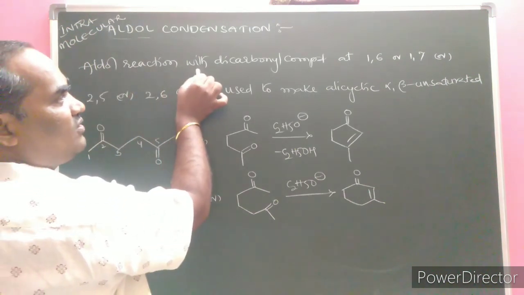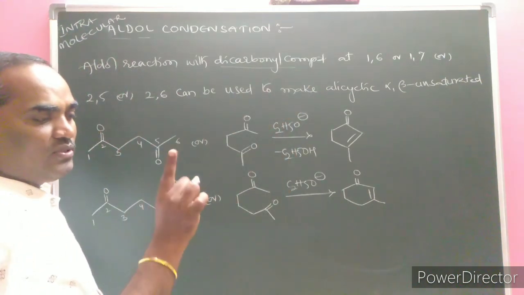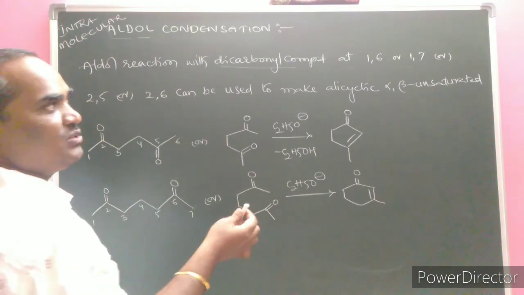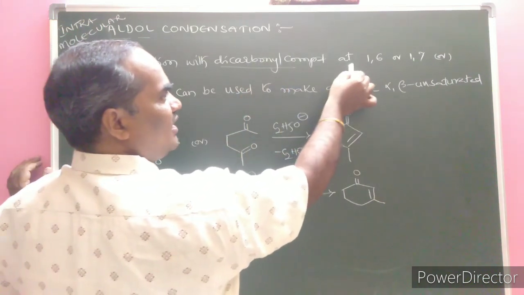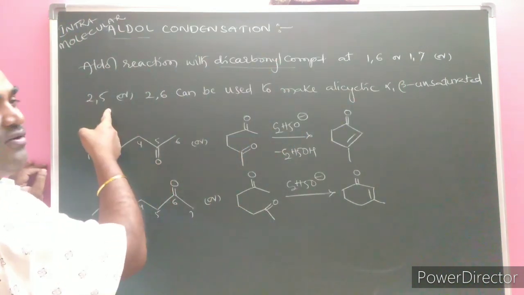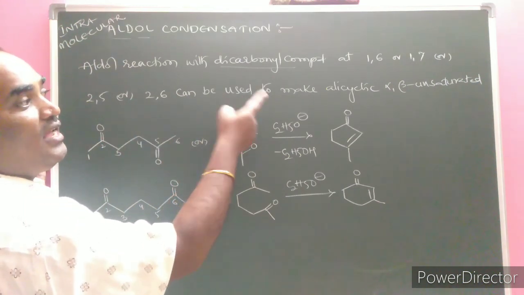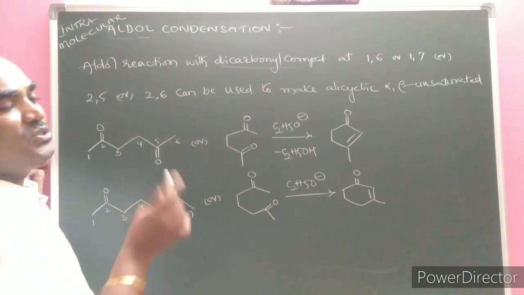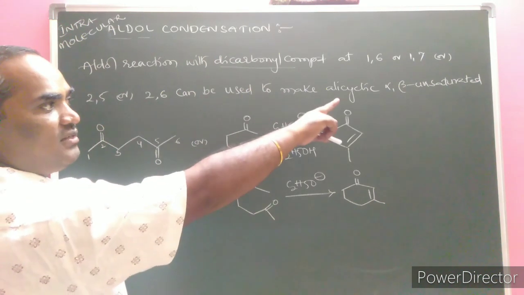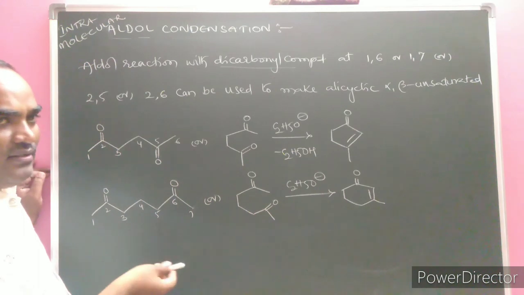Aldol condensation reaction with dicarbonyl compounds. Two carbonyl compounds, either 2 aldehydes or 2 ketones, or one of each, at the 1,6 position, or 1,7 position, or 2,5 position, or 2,6 position, can be used to make an alicyclic alpha beta unsaturated compound. Everywhere in aldol condensation, the resultant is the same, alpha beta unsaturated. Then let us take one example.